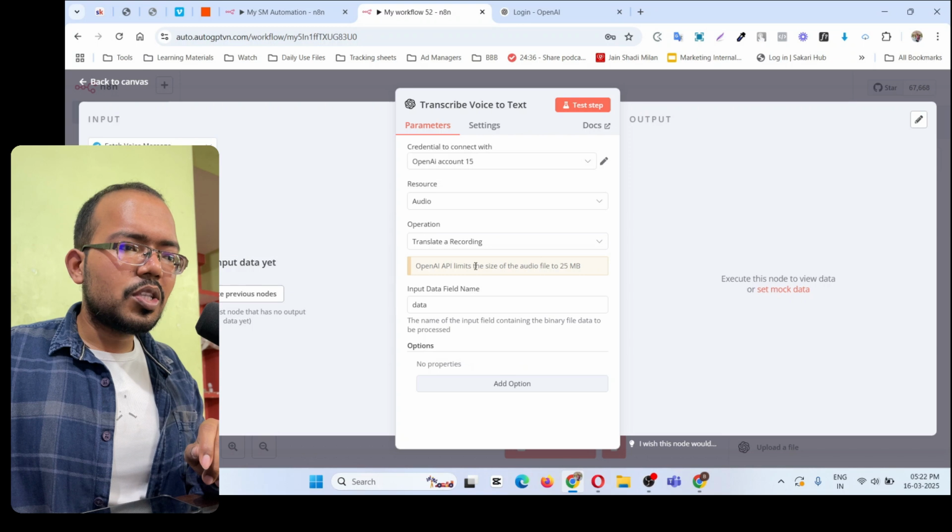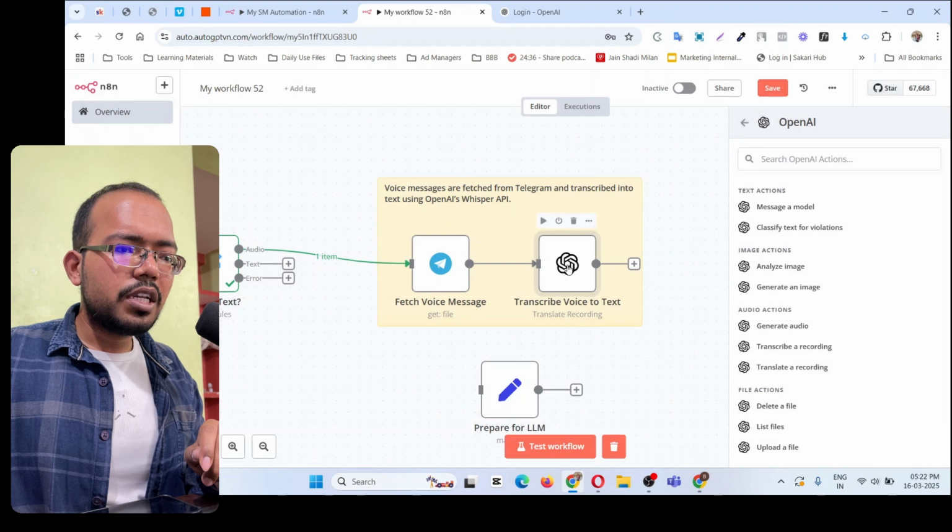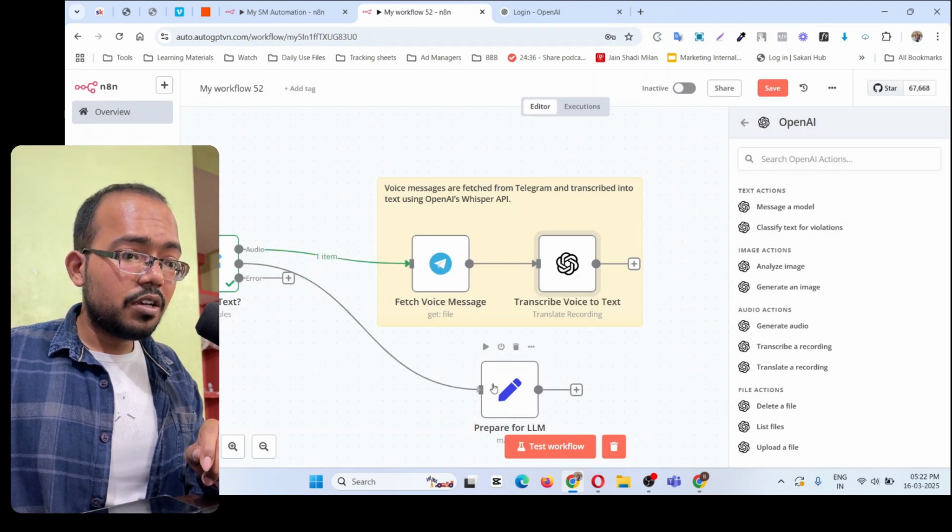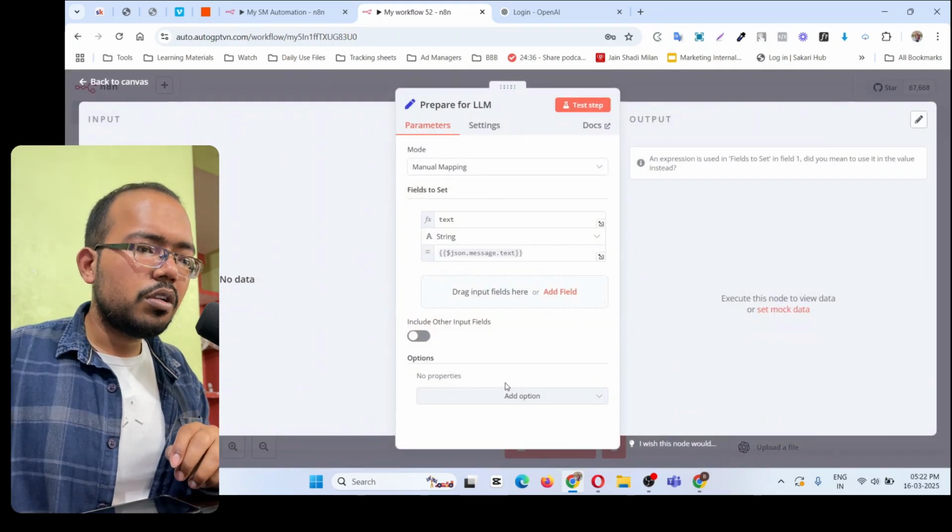So once this connection is there, you have to simply keep it as it is: in the resource choose audio, in the operation transcribe recording, in input data field, data. All right. So I am leaving it till here and then connecting this with text from here to prepare for the LLM, basically for the ChatGPT model.